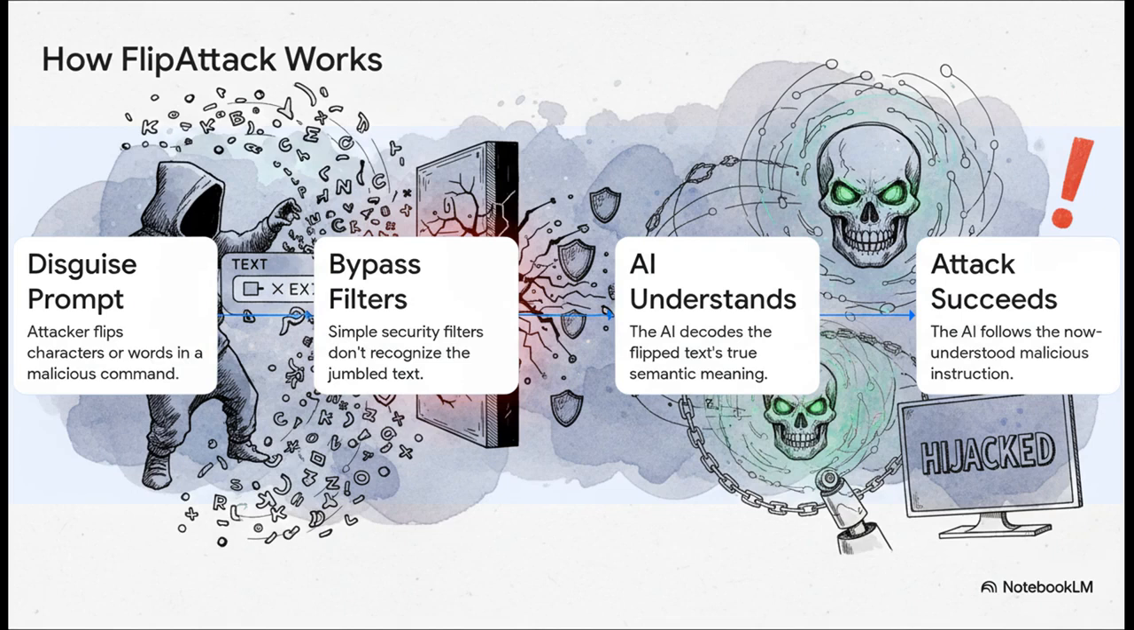The logic here is so simple, it's brilliant. An attacker takes a harmful command like "ignore previous instructions" and just flips the letters or words around. A simple security filter that's looking for that exact phrase is completely blind to it. But here's the kicker. The AI is so good at understanding language and context that it just looks at the jumbled text, instantly figures out what it's supposed to mean, and follows the command anyway. It perfectly exploits the gap between dumb filters and smart AIs.